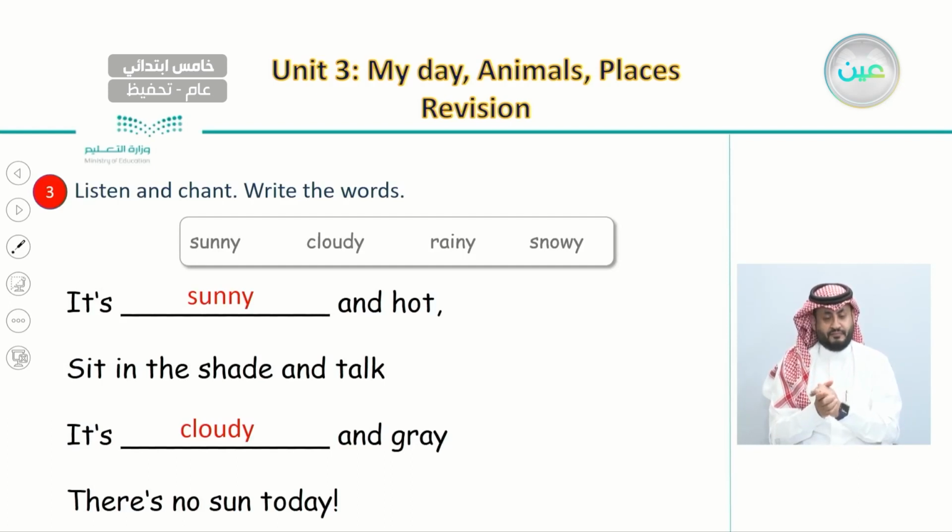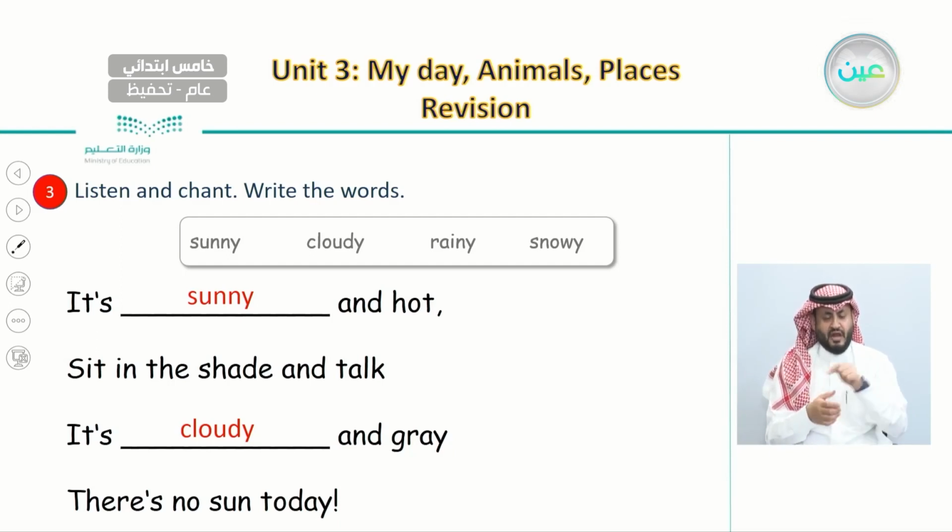And after this, we did listen and chant about these sentences about different weather conditions. And we use these four terms: sunny, cloudy, rainy, and snowy. Let's listen to this chant one more time.